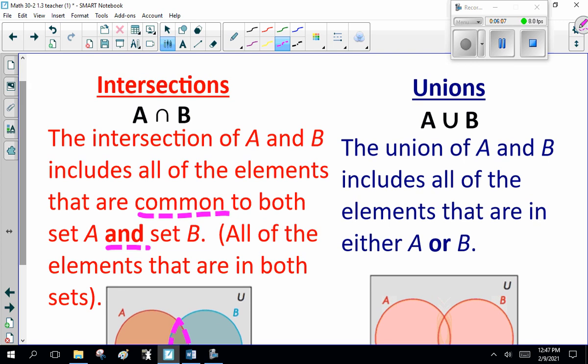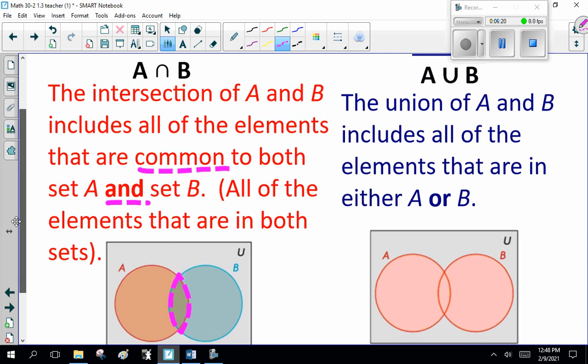Now, union. I forget what the name of the symbol is. I'll remember that with video. Anyway, you can Google it and tell me in the message. The union of A and B includes all of the elements that are in either A or B, so that's the whole thing here.